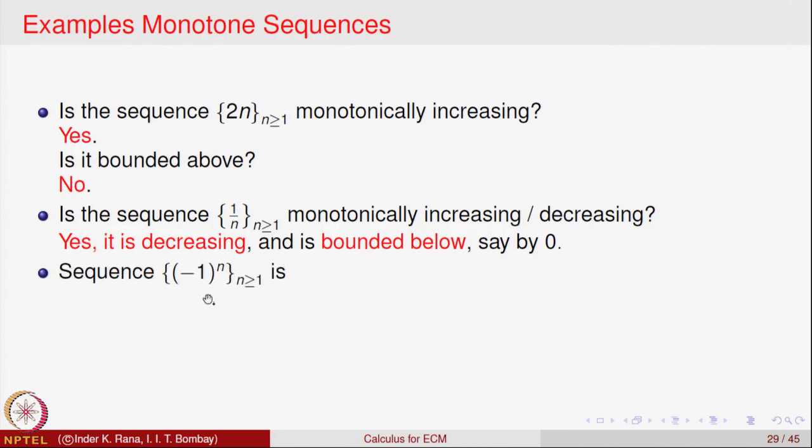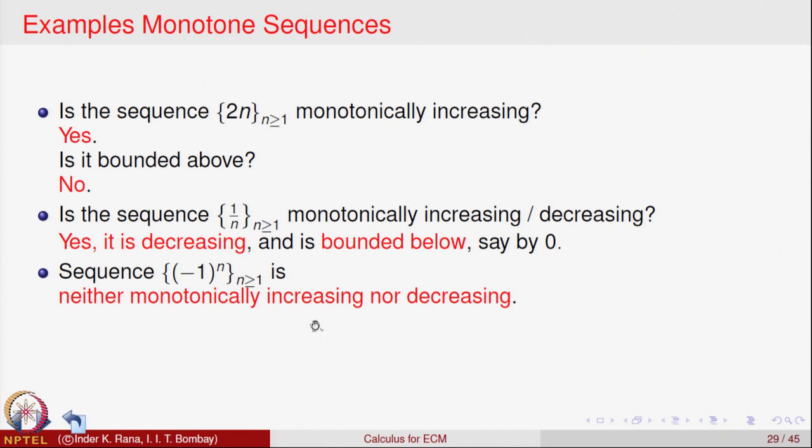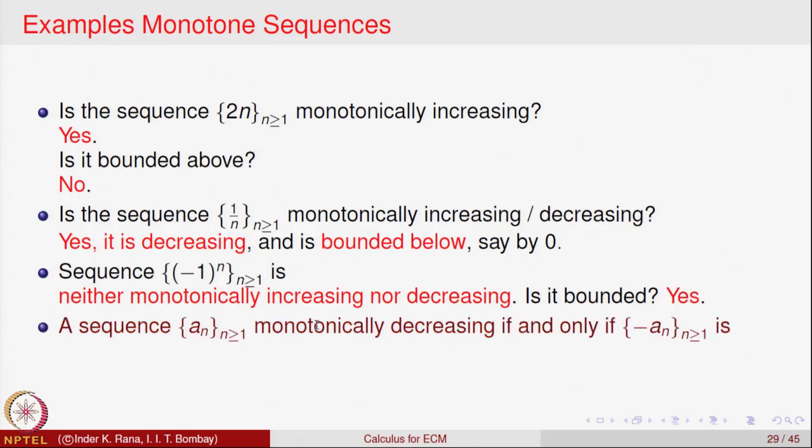Let us look at the sequence minus 1 to the power n. So, what are the terms of the sequence? We have seen it is a fluctuating sequence. It is neither increasing nor decreasing, because the first term is minus 1, second term is 1, third term is minus 1, fourth term is plus 1 and so on. So, it is a bounded sequence, but it is not monotonically increasing nor is it monotonically decreasing. So, it is a sequence which is bounded, but not increasing, not decreasing.